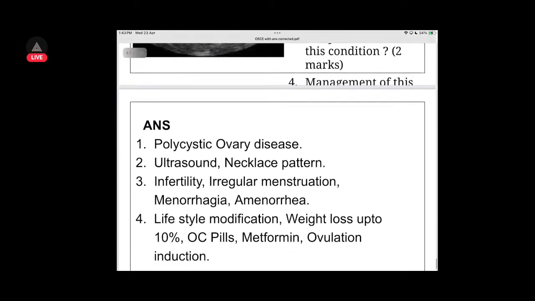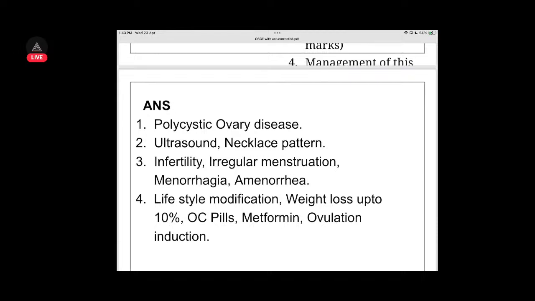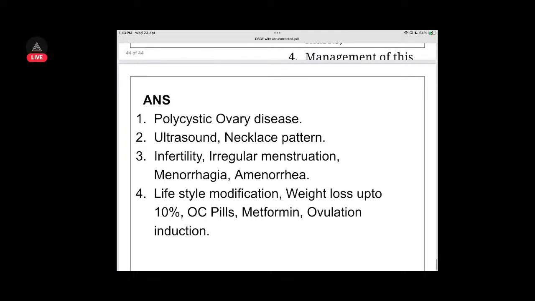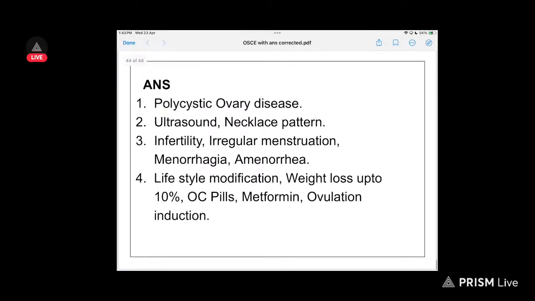Management is first of all lifestyle modification. Weight loss of up to 10%. Oral contraceptive pills you can use. Metformin for the insulin resistance and diabetes. Ovulation induction can be done if you want pregnancy.